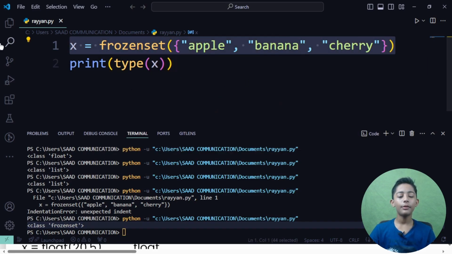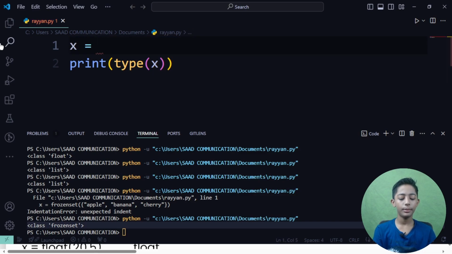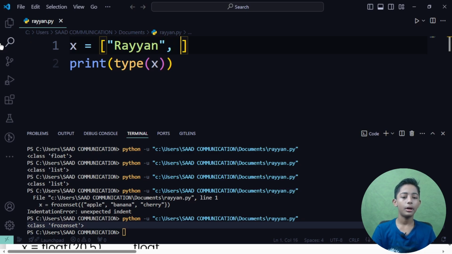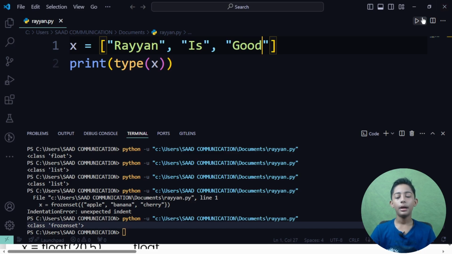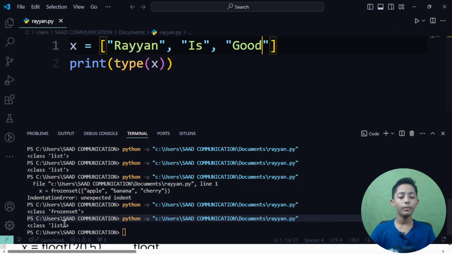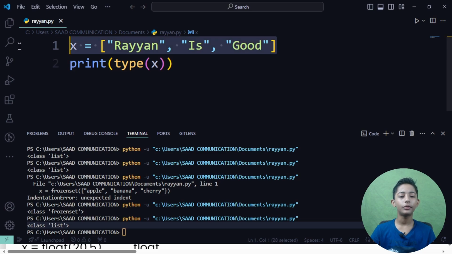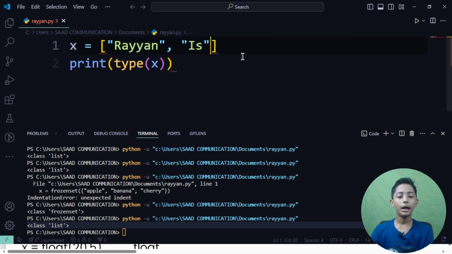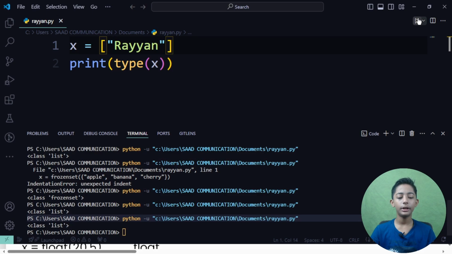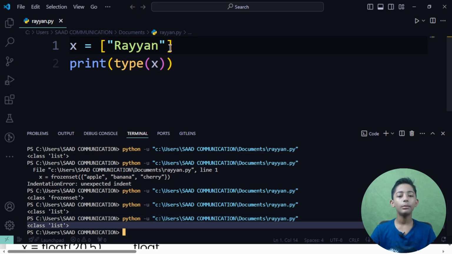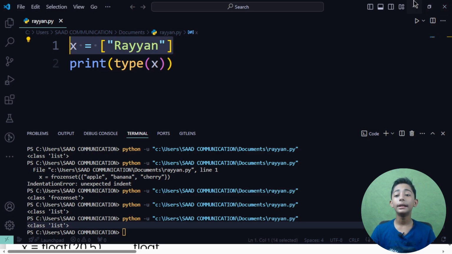So let's make one list. In the list I write Ryan, comma, is good. When I save it and run it, it gives me class list, because I made a list of three things. If I erase these things and run it, it gives me list. Why? Because anything you write in square brackets is called a list. You are making a list.